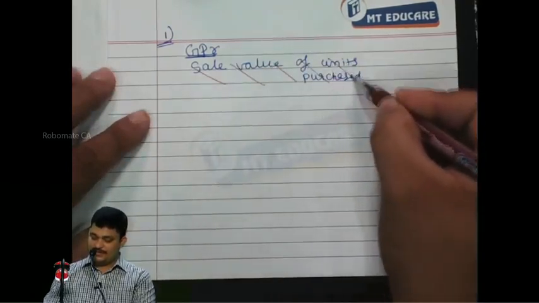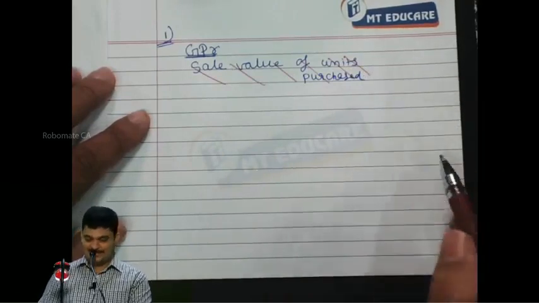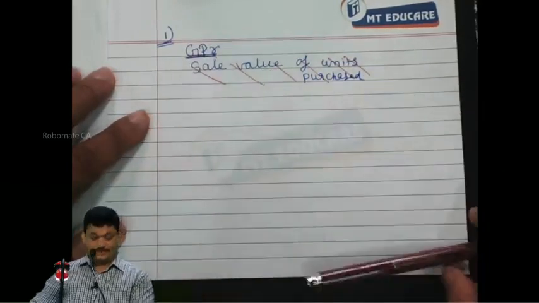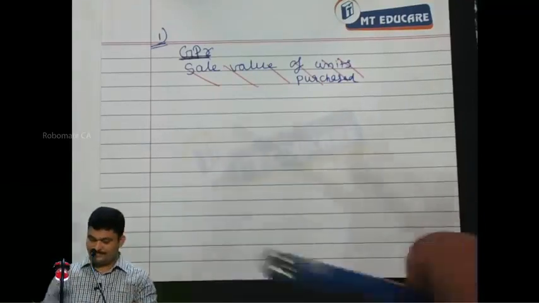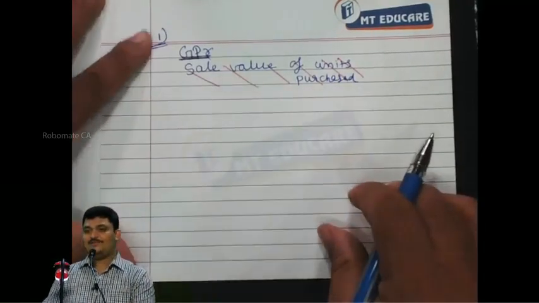Sir. Enough. Yes, three questions. Sale value of units purchase.